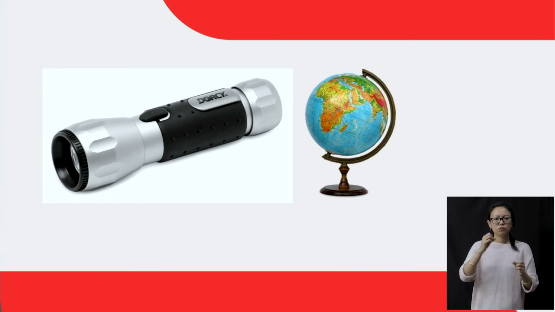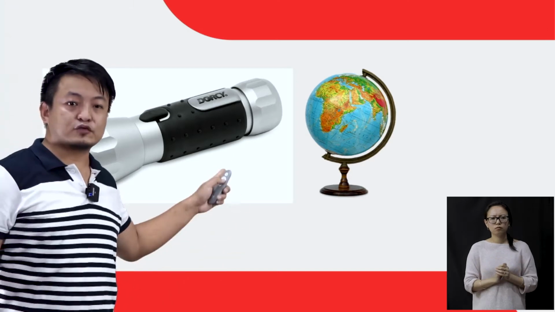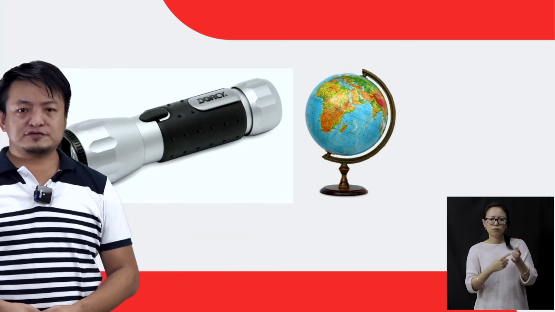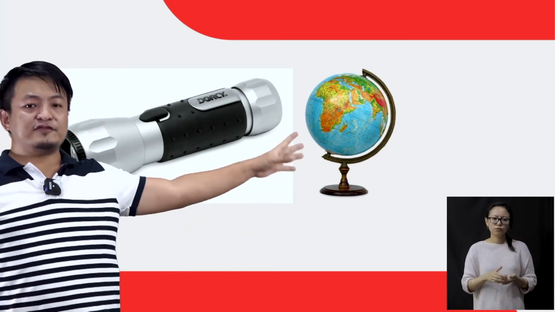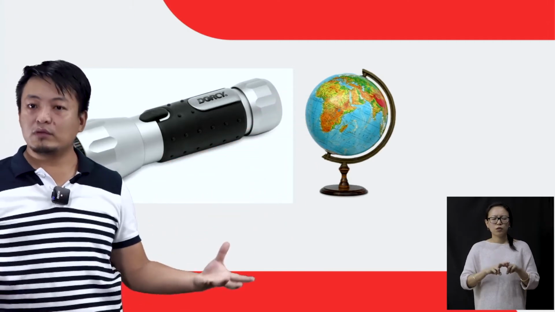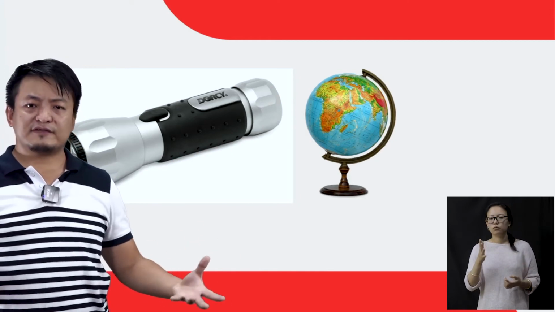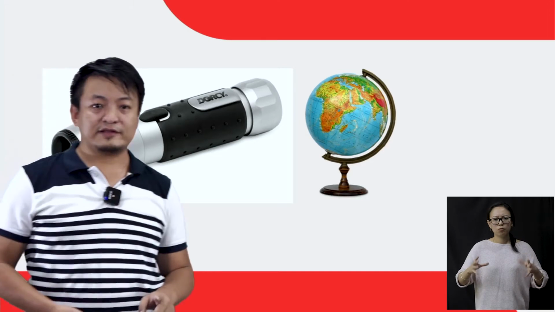I'm sure you're familiar with this torchlight. Now students, if you don't have a globe, you can also use any ball, like a football or a basketball. So we are going to do an activity.